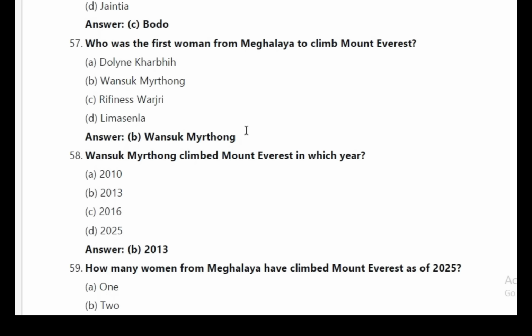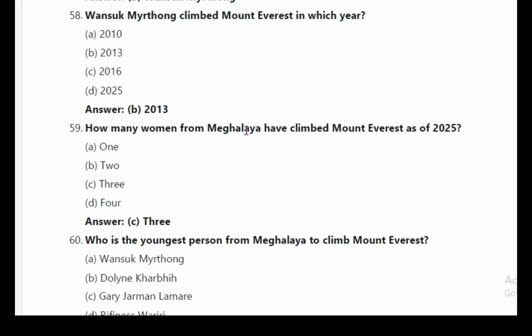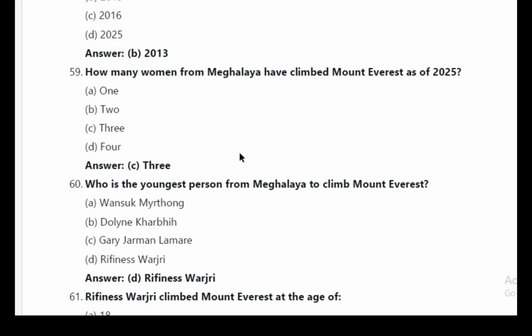Answer B. Wansuk Syiem. 58. Wansuk Syiem climbed Mount Everest in which year? Answer B. 2013. 59. How many women from Meghalaya have climbed Mount Everest as of 2025? Answer C. 3.